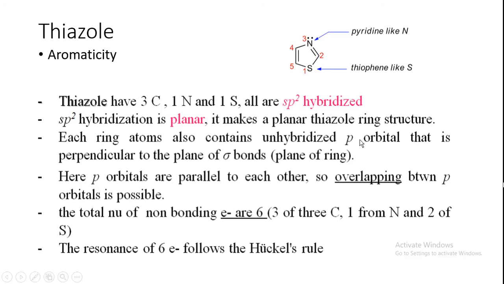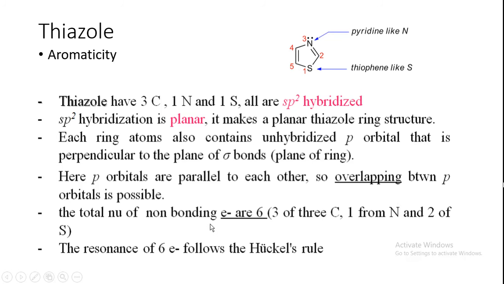Okay, and these unhybridized p orbitals are responsible for the formation of double bond, the pi bond. So here p orbitals are parallel to each other, so overlapping between p orbitals is possible, and because of this overlapping, the formation of double bond takes place. Okay, the total number of non-bonding electrons is 6, 3 from 3 carbon, 1 from nitrogen and 2 of sulfur. So total 6 non-bonding electrons are there.